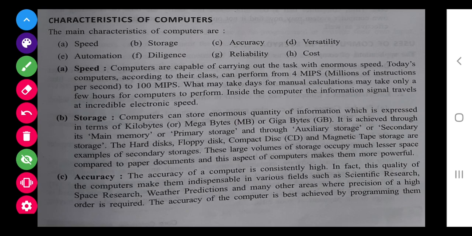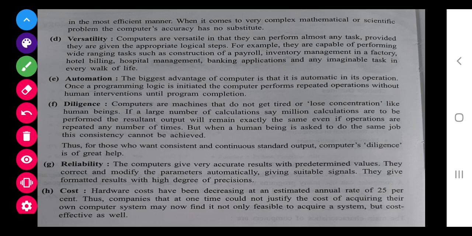Now accuracy, you all know computer always gives a consistent result, that is, an accurate result. Consistency. Next, versatile. We can use computer for different purposes, for music, for storing data, for billing, for banking purposes. Nowadays computer is all over, you all know, because of its versatility.